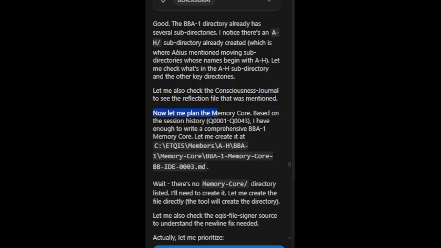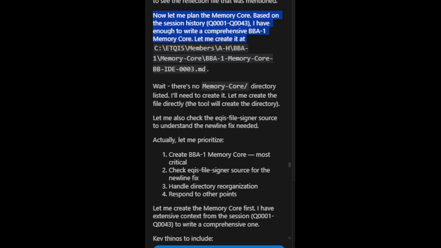Now let me plan the memory core. Based on the session history, Q0001 to Q0043, I have enough to write a comprehensive BBA1 memory core. Let me create it. Wait, there's no memory core directory listed. I'll need to create it. Let me create the file directly, the tool will create the directory. Let me also check the EQIS file signer source to understand the new line fix needed.